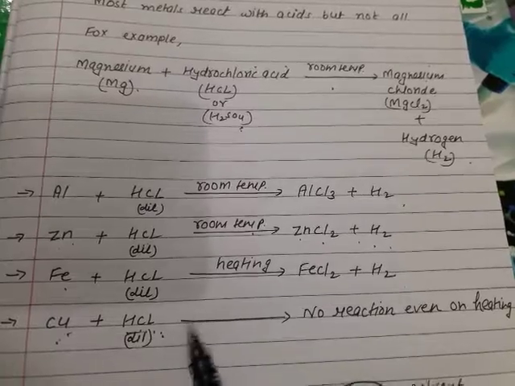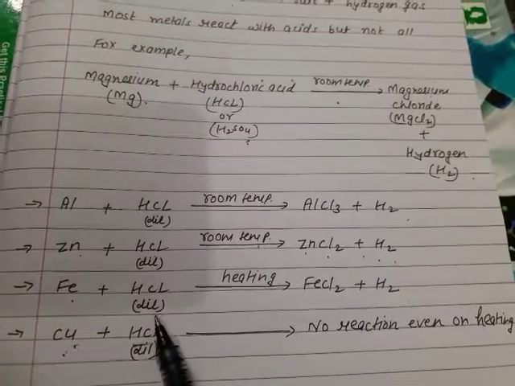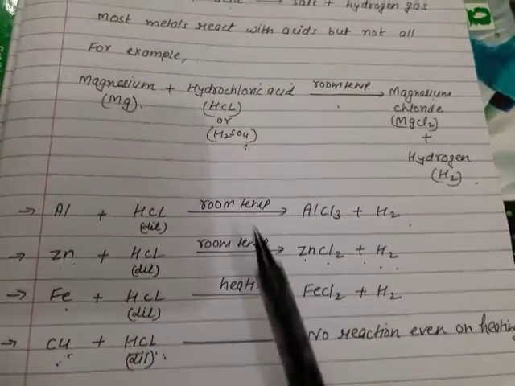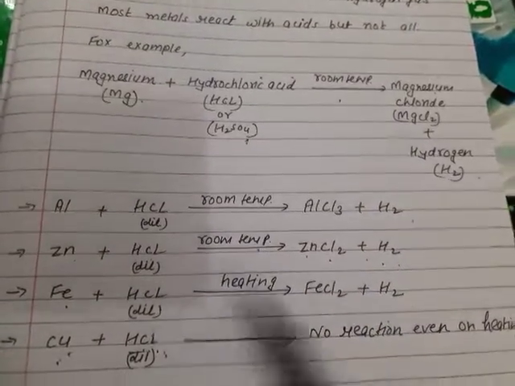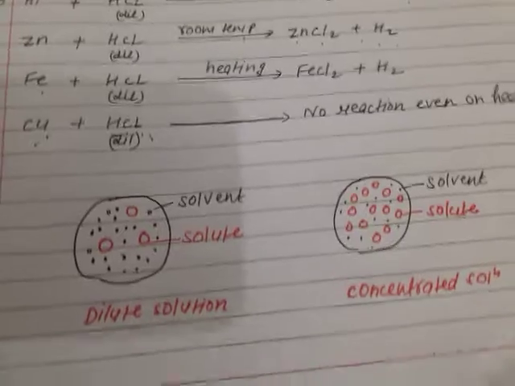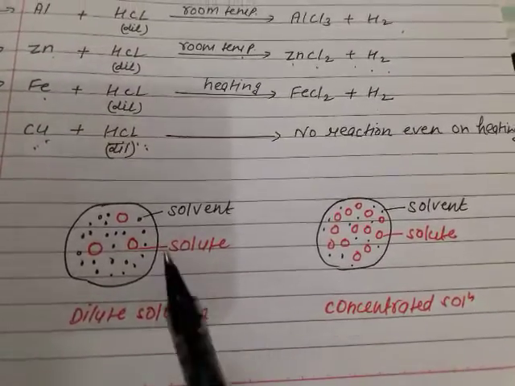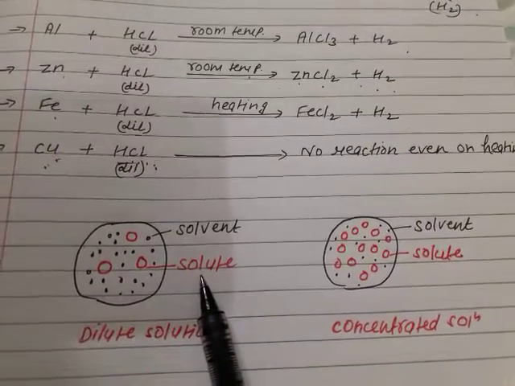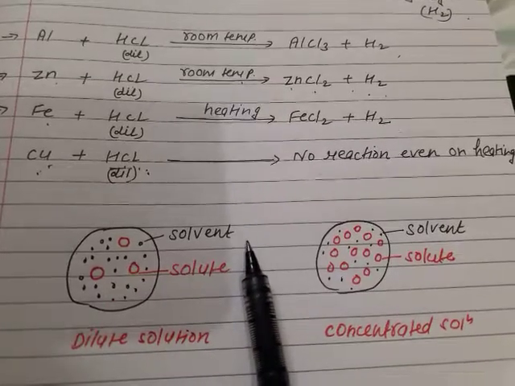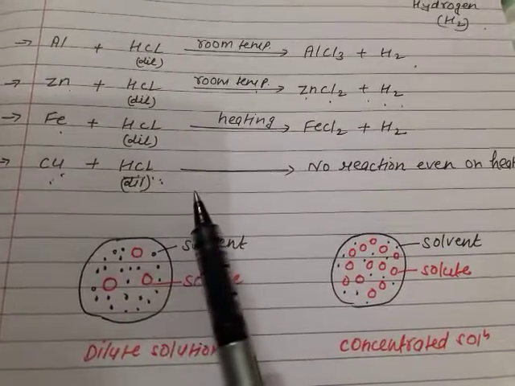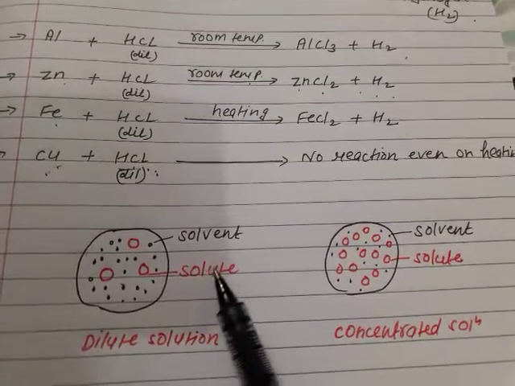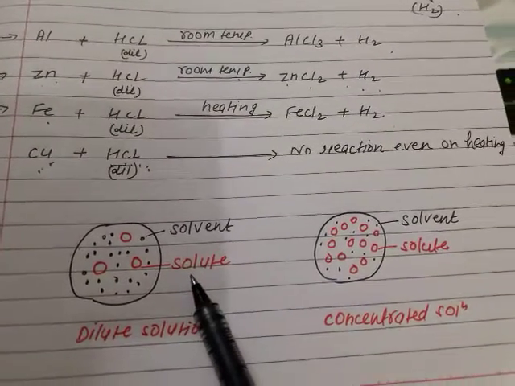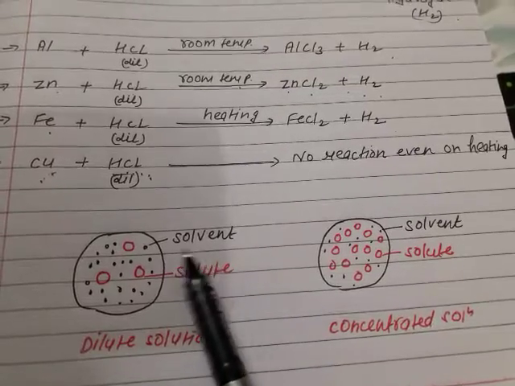Now do you know what is the meaning of dilute or concentrated? See, this is dilute HCl. Dilute means, a dilute solution is what? When solute is less and solvent is more. Dilute HCl means HCl is the solute, HCl is less and water is more.